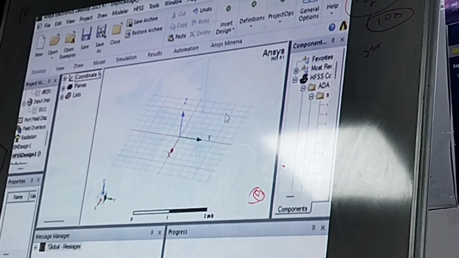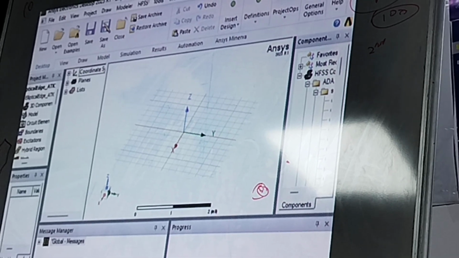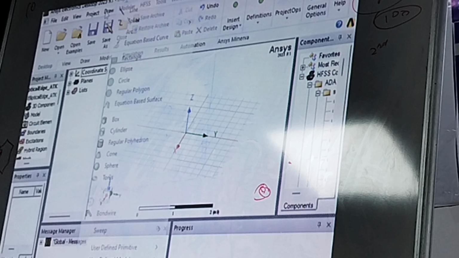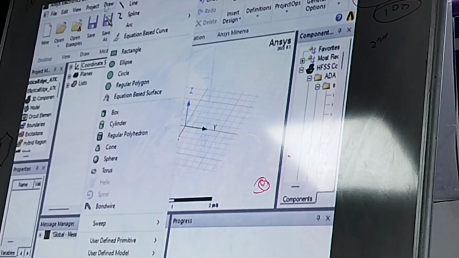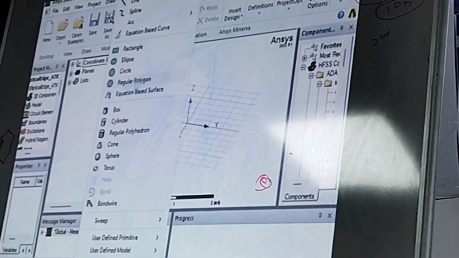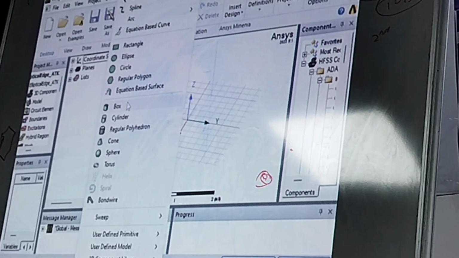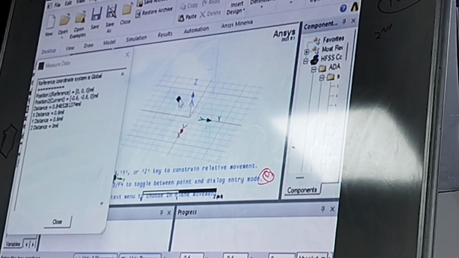Once you have chosen the solution type, the next thing is we have to create geometries here. For creating geometries, the first thing is we need to draw the structures. Basically, I will go for a probe feed patch antenna. So the first thing is we need to draw a substrate here. For the substrate, it is a rectangular box kind of structure which we need to make, so go for the Draw Box option.